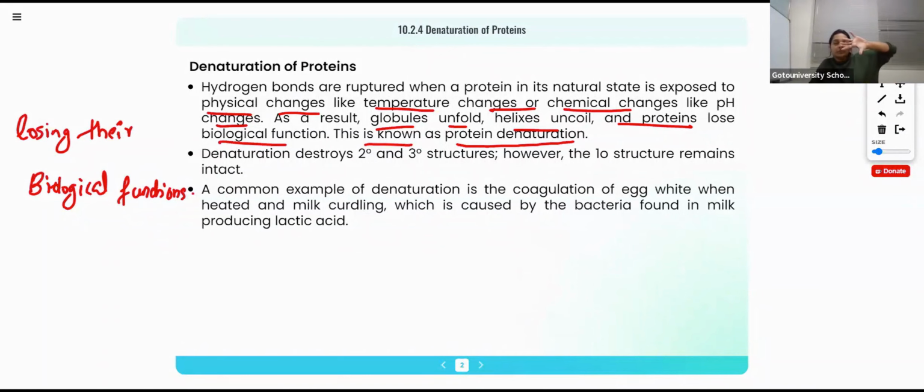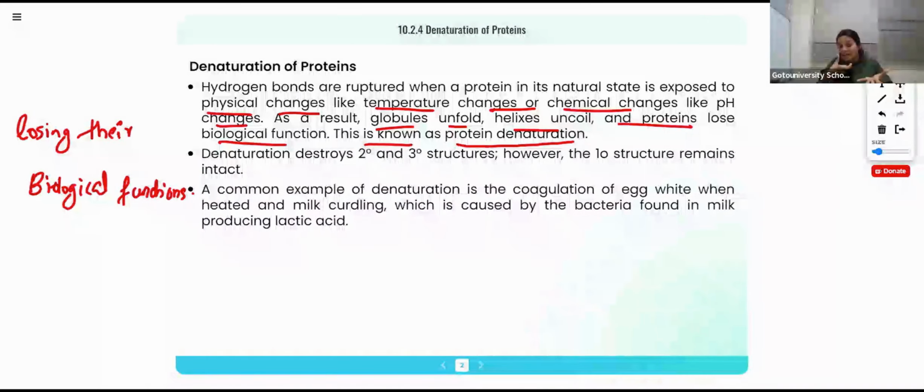Losing their biological function or biological activity. I told you, it depends on the sequence of the different amino acids used for making the protein. Their function and structure, everything will change, right? So if something happens to the protein molecule that changes its natural state, suppose the temperature changes or the pH of the medium changes, what will happen?